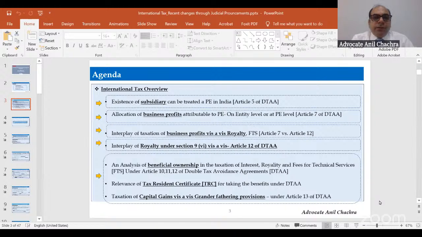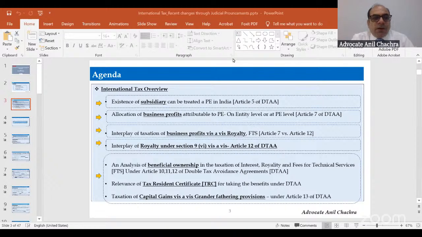The second thing we will discuss is the allocation of business profits, how the business profit will be attributed to the PE, at an entity level or at a PE level.